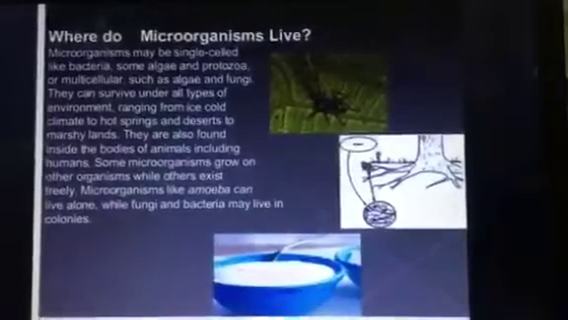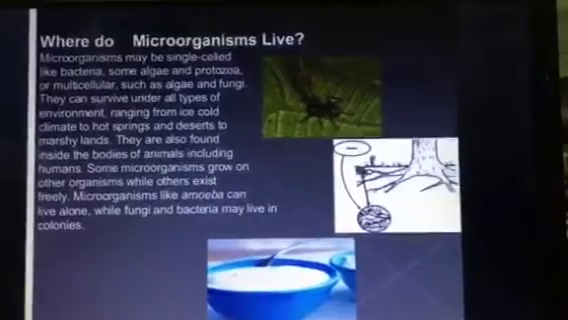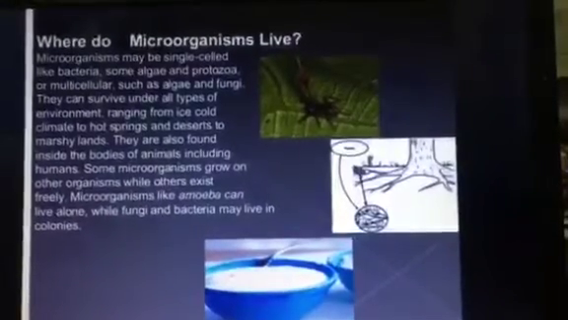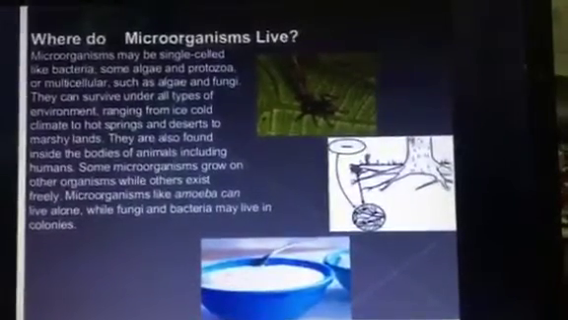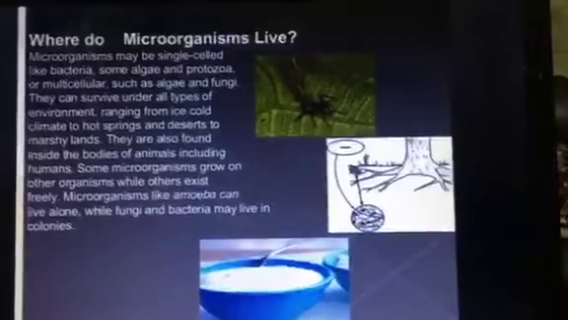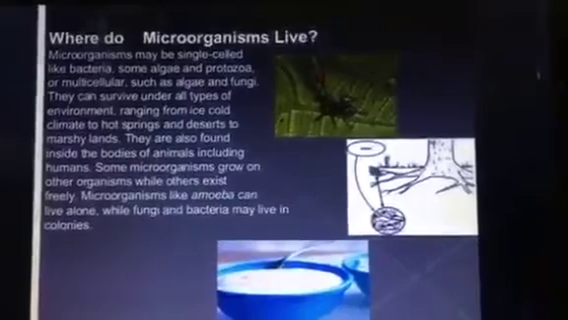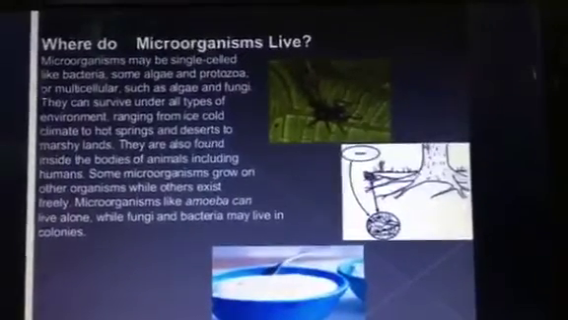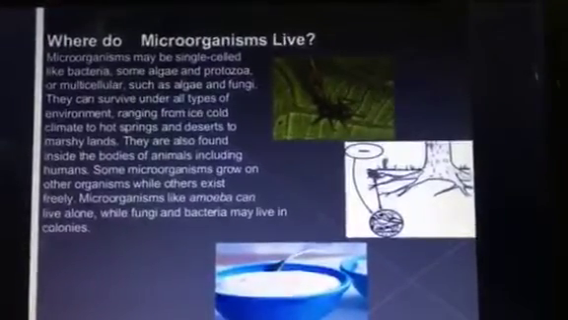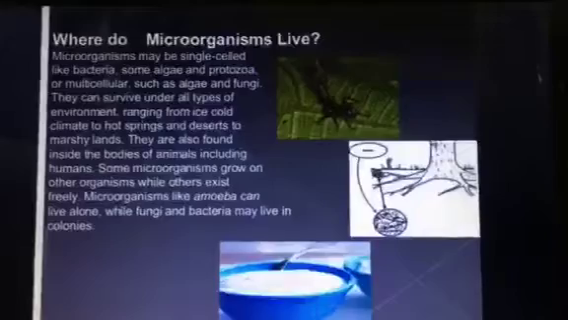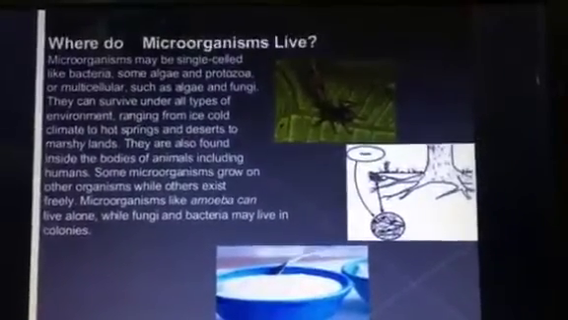See, then after, where do microorganisms live? Microorganism may be single celled like bacteria, some algae and protozoa, or sometimes multicellular such as algae and fungi. It means it can be made up of only one cell sometimes, and sometimes with multi cells. They can survive under all types of environment, ranging from ice cold climate to hot springs and deserts to marshy lands. They are also found inside the bodies of animals including humans.